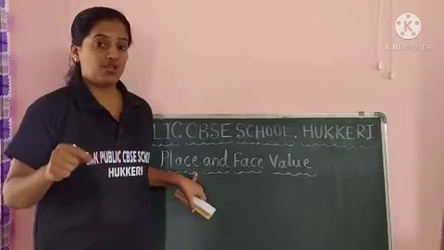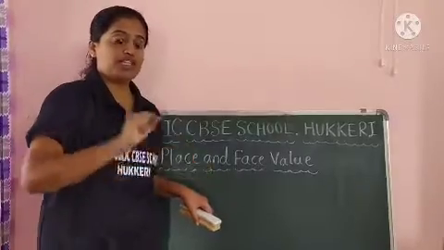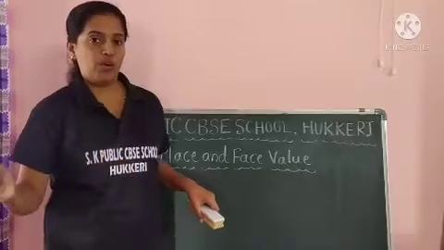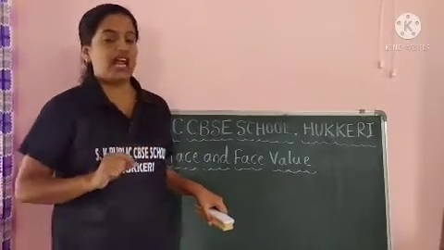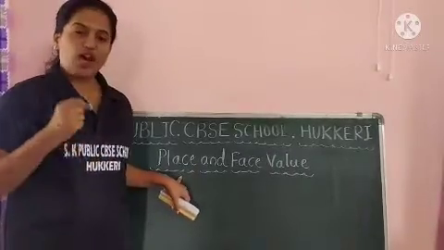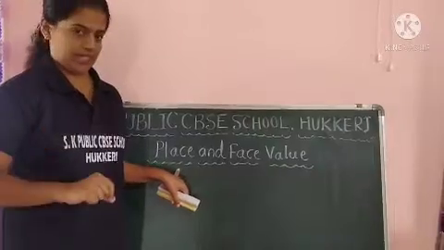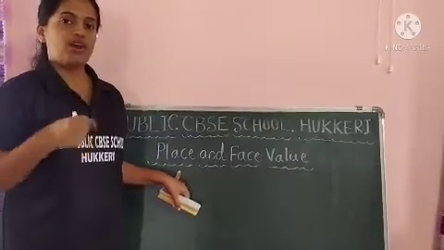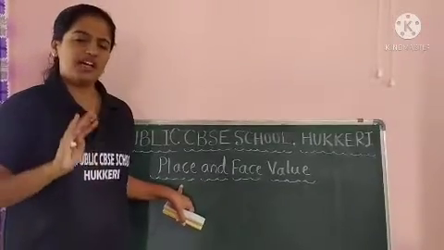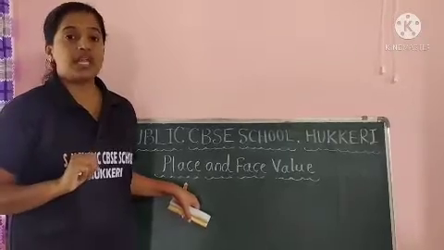In this story, home is one place and school is another place. Like this, place value will change according to the places, whether it is units or ones, tens, hundreds, or thousands. We learn only single digit, 2 digit and 3 digit numbers.